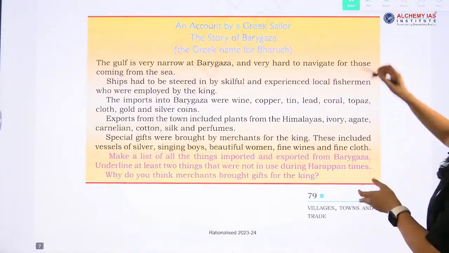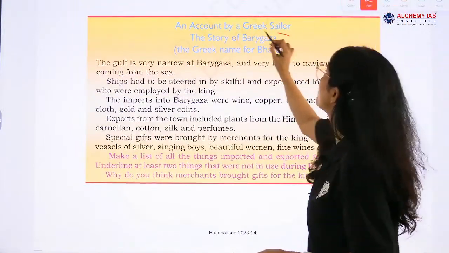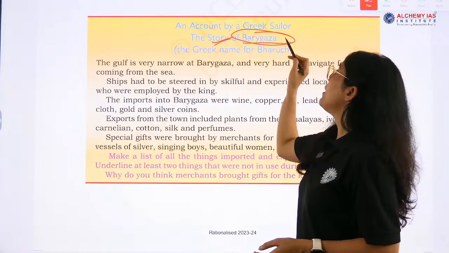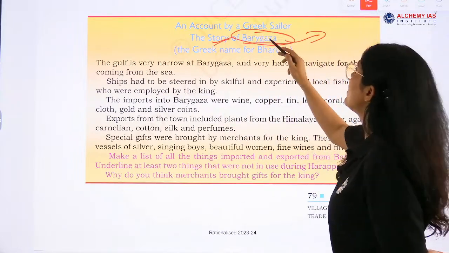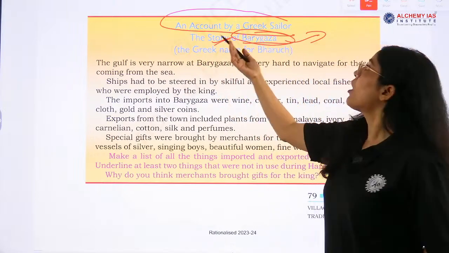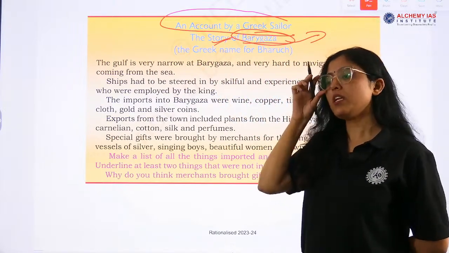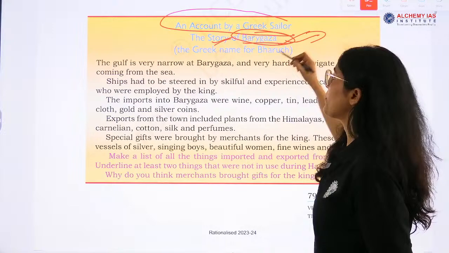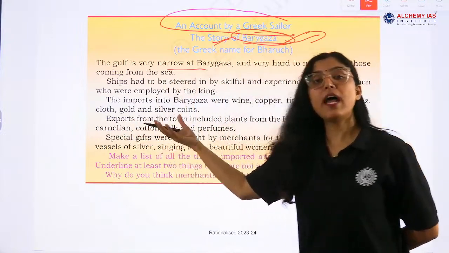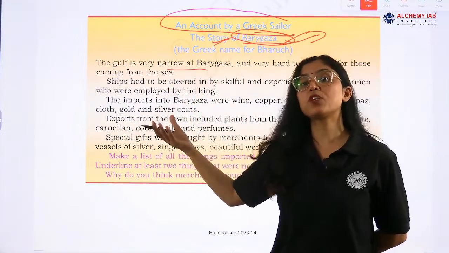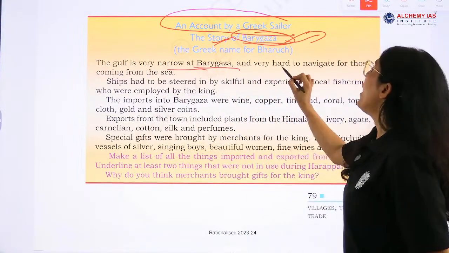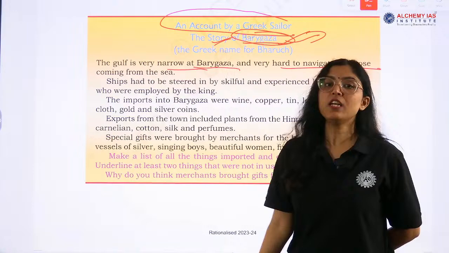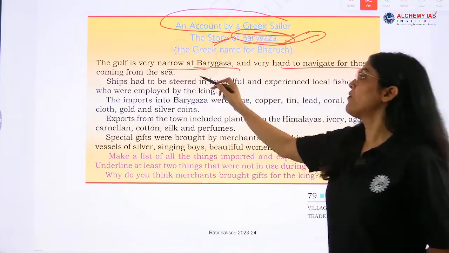Okay, this is very important: Bharuch, the story of Barygaza. Barygaza is the Greek name, from an account by a Greek sailor. So he is calling Bharuch Barygaza. He is giving a description of the gulf. The gulf is very narrow at Barygaza and very hard to navigate for those coming from the sea.